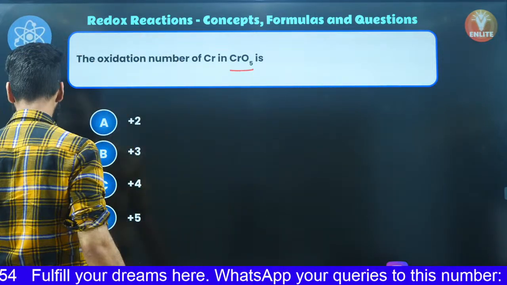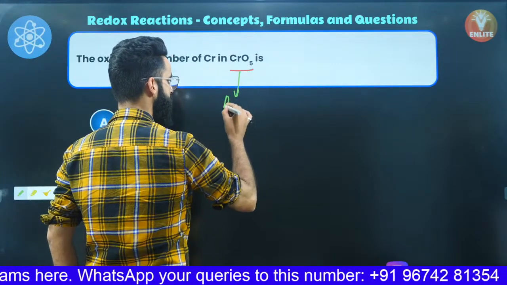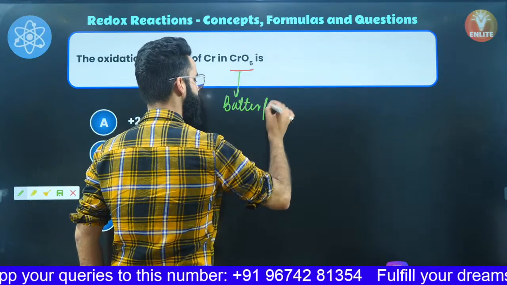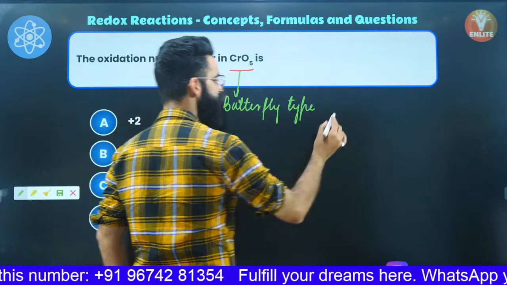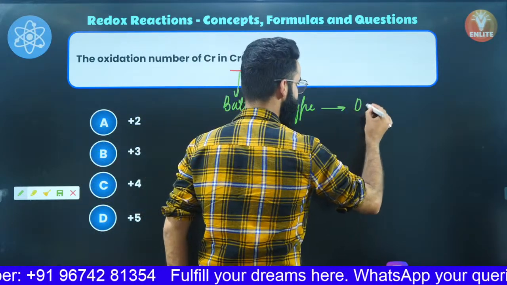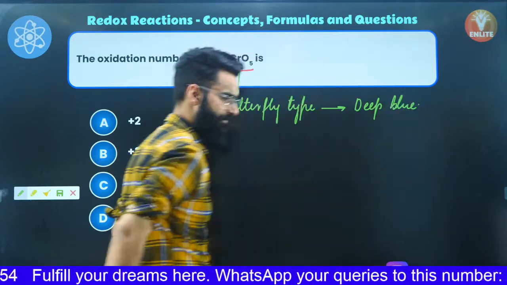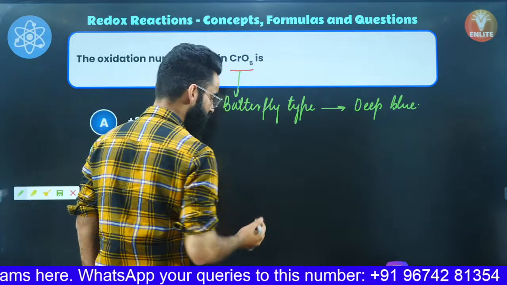Let me tell you, this CrO5 has a butterfly type structure first of all. And do remember, this CrO5 is deep blue in color. So what about the structure of this CrO5?